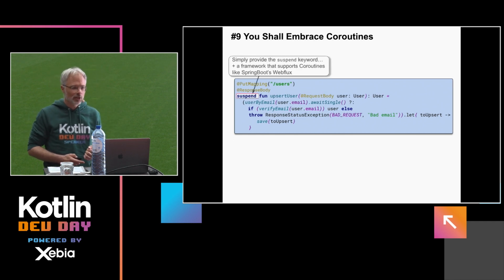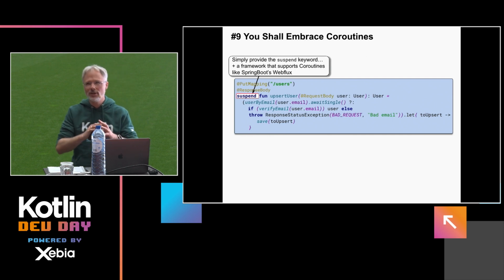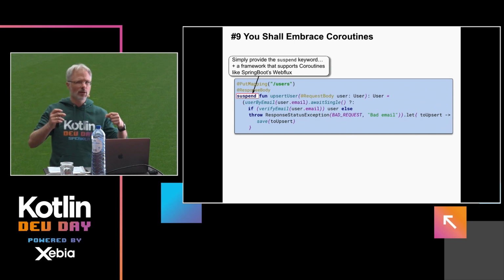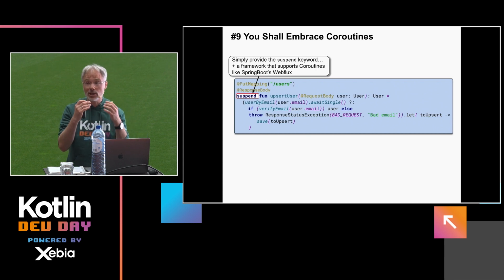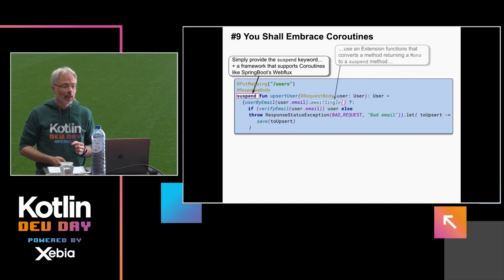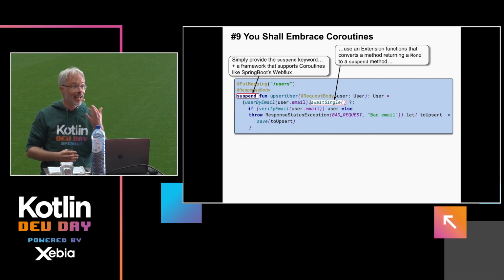So, can coroutines help us there? Well, I would say yes. The only thing you have to do is mark your methods suspend, and of course you need either a reactive toolkit on the bottom, like Spring Reactor, with some glue code that converts these reactive abstractions to coroutines, which is a very thin layer, or use a framework that has coroutines out of the box, like Ktor. Then, if you're stuck with some services, DAOs that still use these reactive abstractions like monos, you have these excellent extension methods that do these conversions from the reactive abstraction to a suspend function.